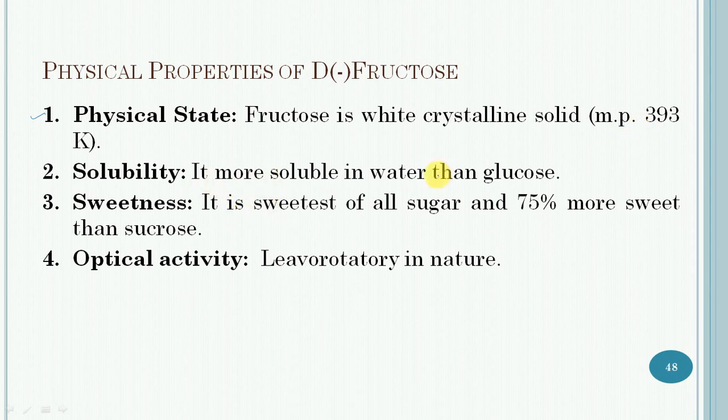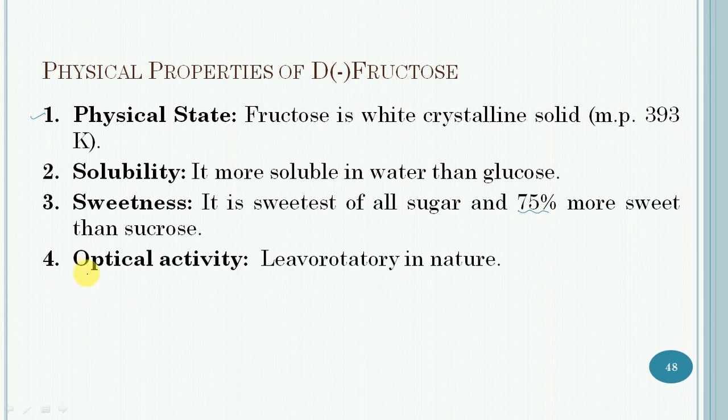It is soluble in water and alcohol, and it is more soluble in comparison to glucose in these solvents. Then sweetness. Fructose is the sweetest of all sugars. It is 75% more sweet in comparison to sucrose.